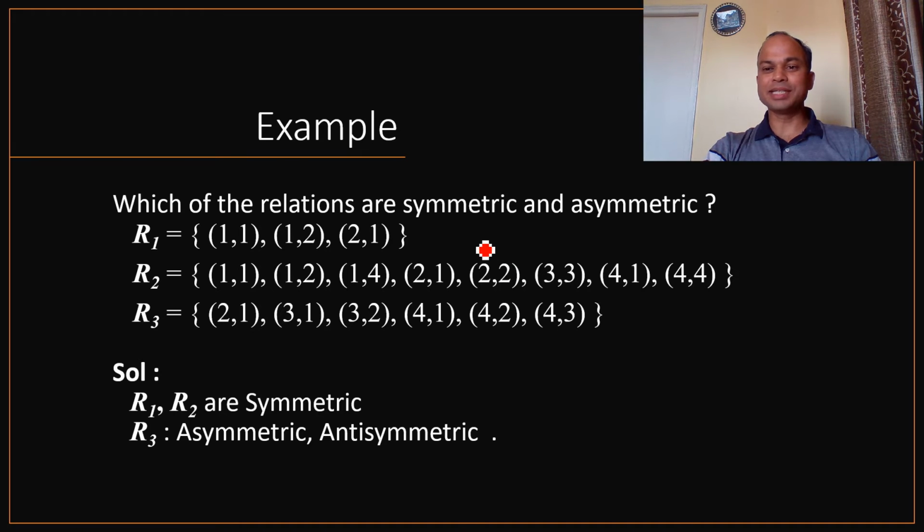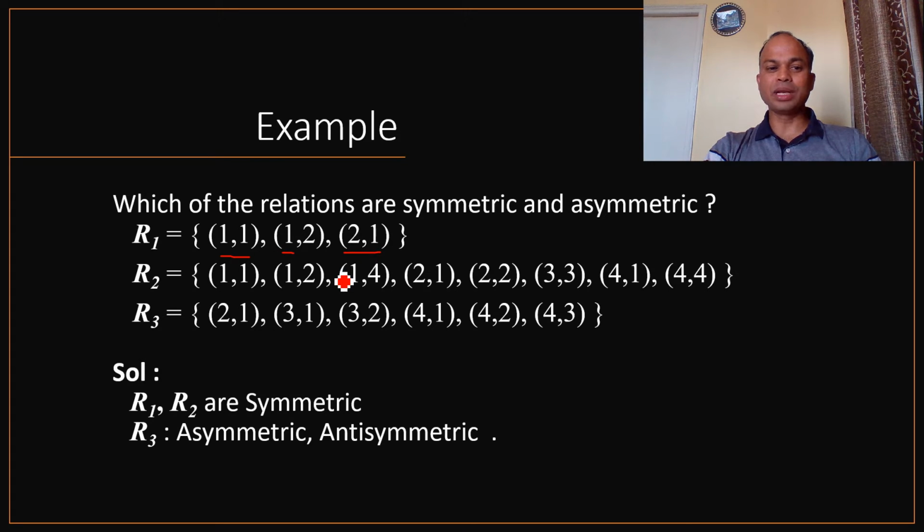Let us take an example. Relation R1 is given here. The elements of this relation are (1,1), (1,2), (2,1). Is this relation symmetric, antisymmetric or asymmetric? In R1, we have the pair (1,2) and its inverse pair (2,1) is available. I mean, A is related to B and B is related to A is available here. Therefore, the R1 relation supports the symmetric property.